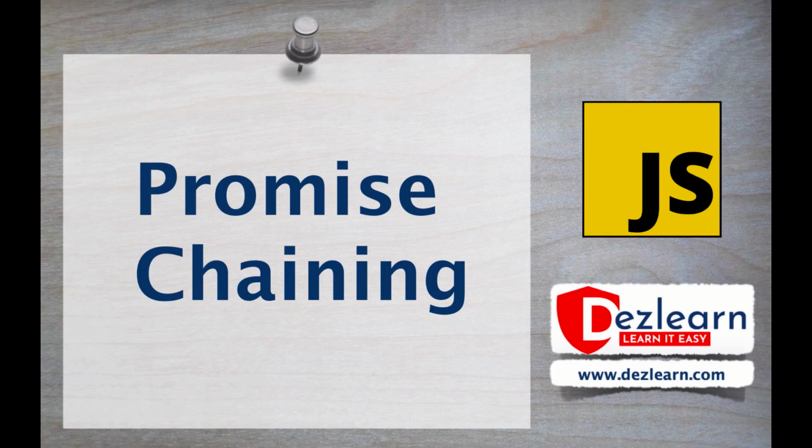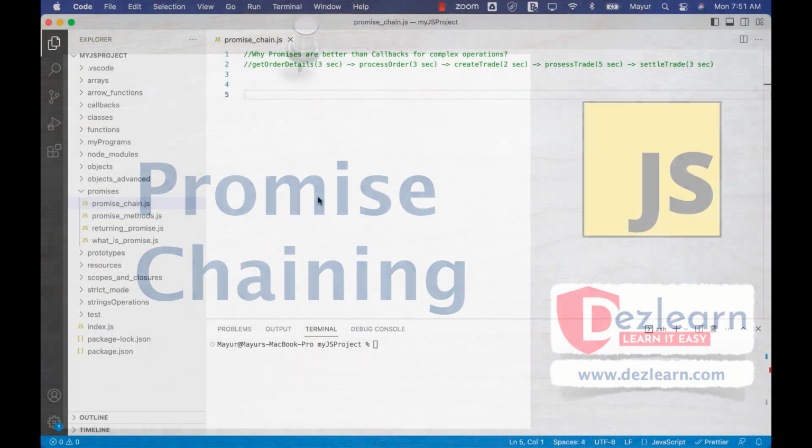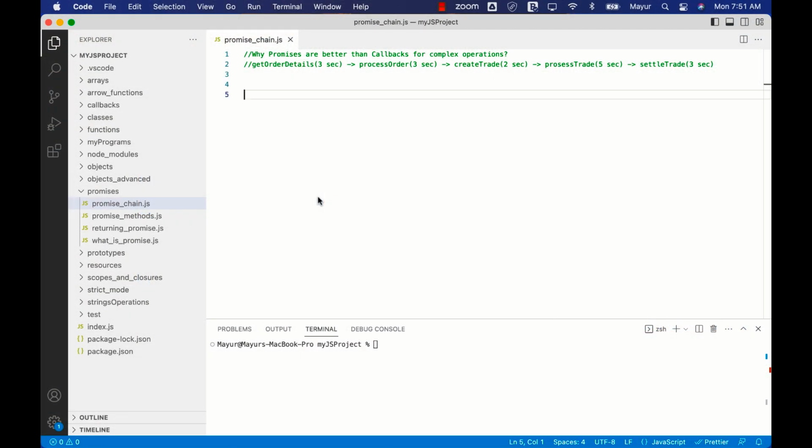In this session, let's understand the concept of promise chaining, and we'll also see how promise chaining is better than, or overall promises are better when it comes to multiple async operations.